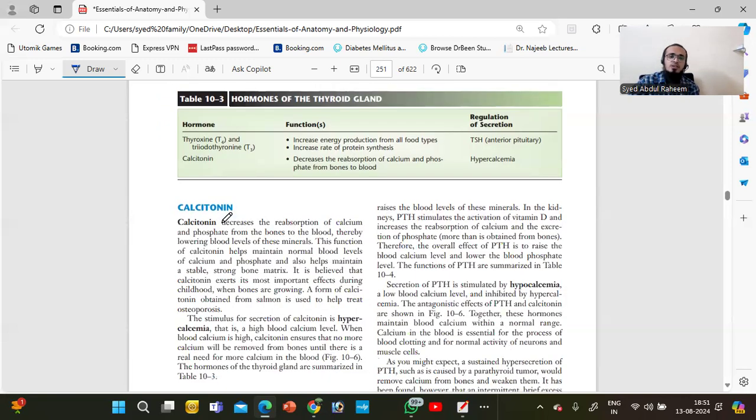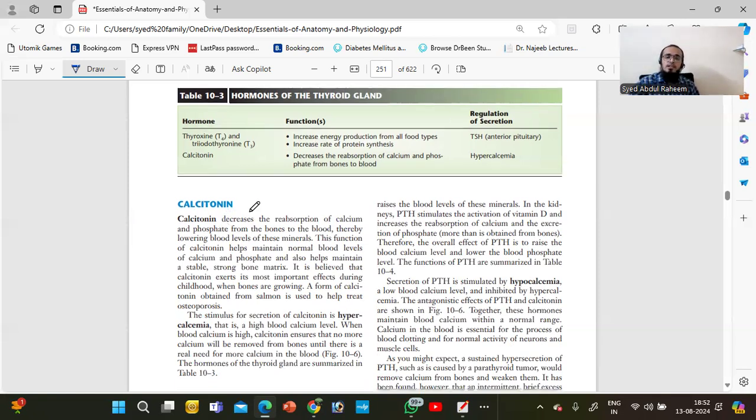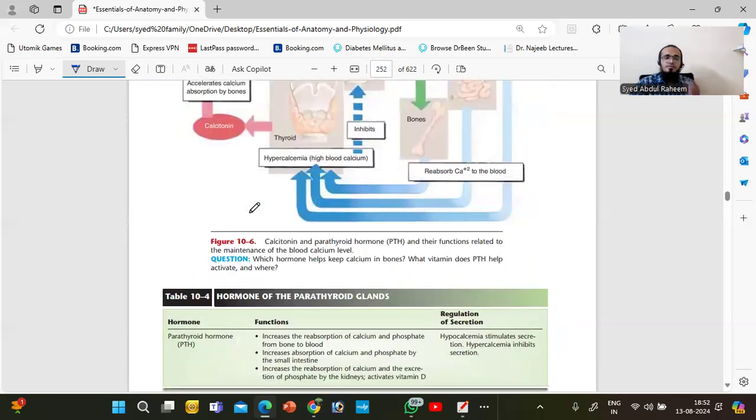Okay, so these are the two functions of the thyroid gland, the two hormones, thyroid hormone and calcitonin. Thyroid hormone means thyroxine and triiodothyronine.